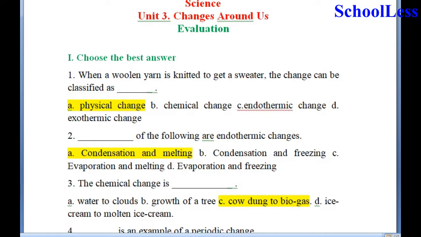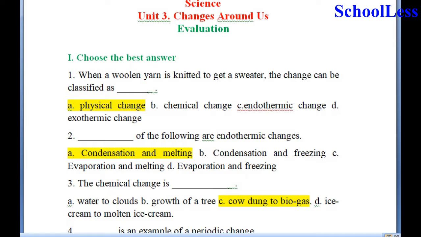Question 1, choose the best answer. When a wooden yarn is knitted to get a sweater, the change can be classified as A. Physical change, B. Chemical change, C. Endothermic change and D. Exothermic change. இதில் வந்து physical change என்பது சரியான விடையாகும் என்பதால் A is the right choice.